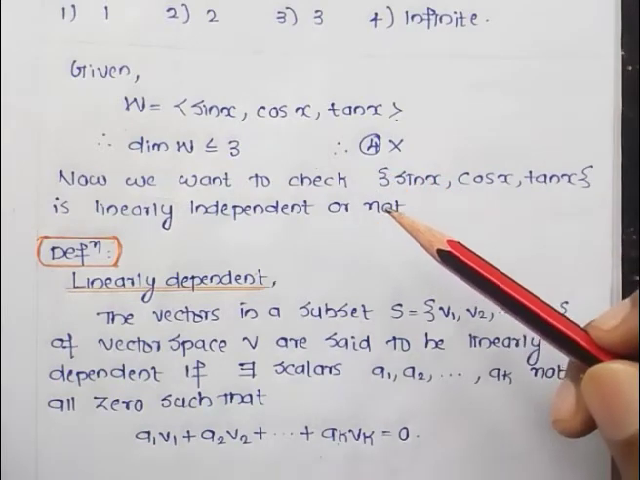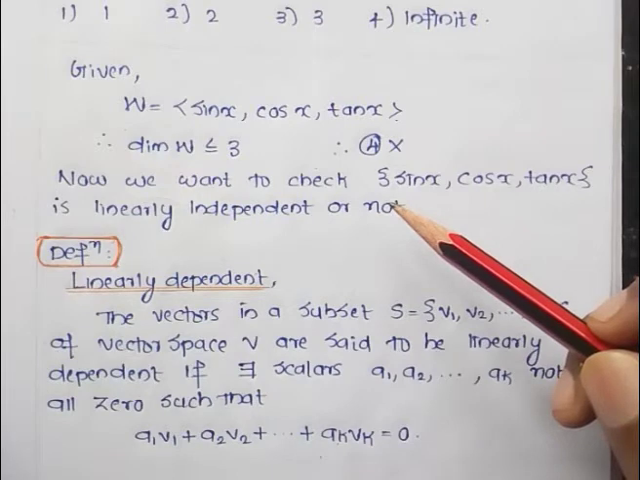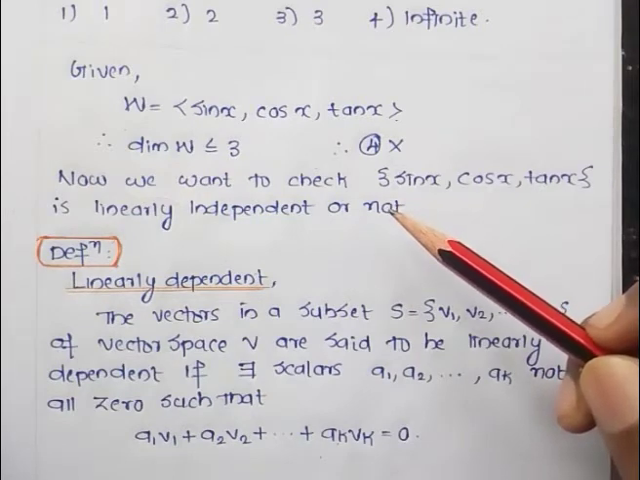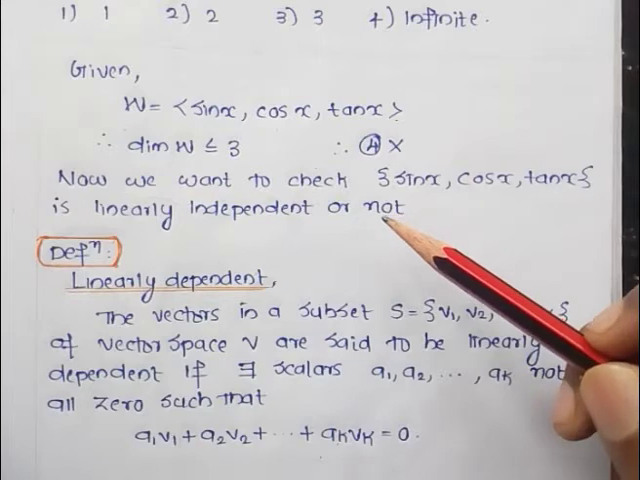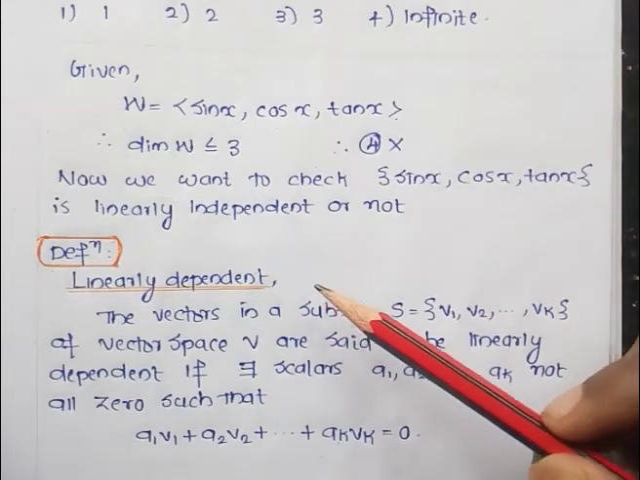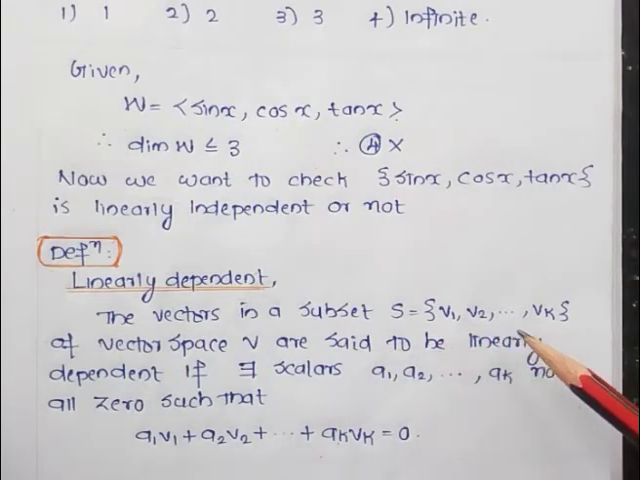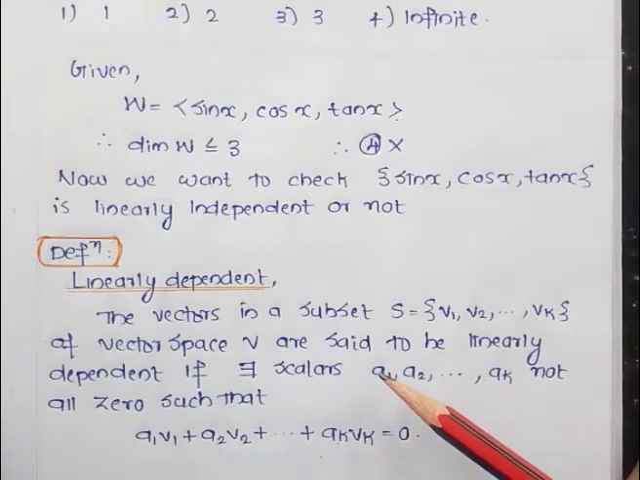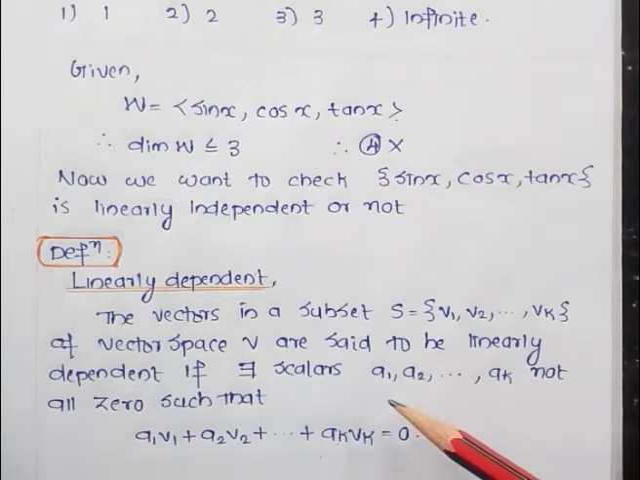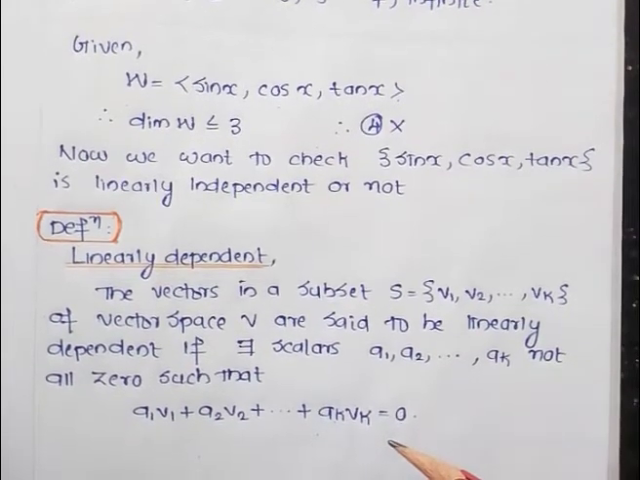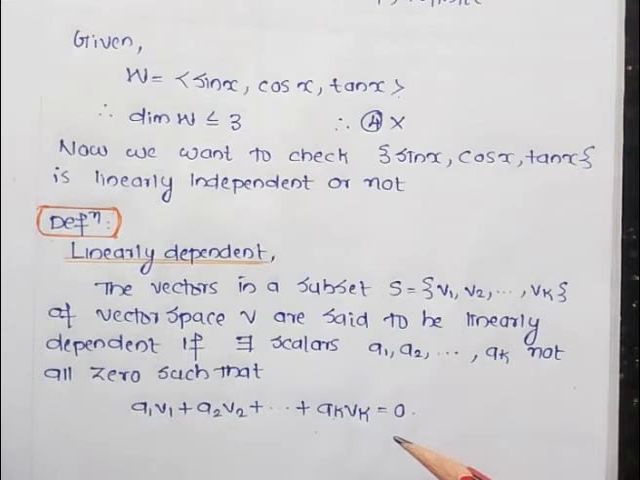Now we want to check whether the set {sin x, cos x, tan x} is linearly independent or not. Before that, we want a definition. Definition, linearly dependent: the vectors in a subset S = {v1, v2, ..., vk} of the vector space V are said to be linearly dependent if there exist scalars a1, a2, ..., ak, not all 0, such that the linear combination a1v1 + a2v2 + ... + akvk is equal to 0. So that is our definition.